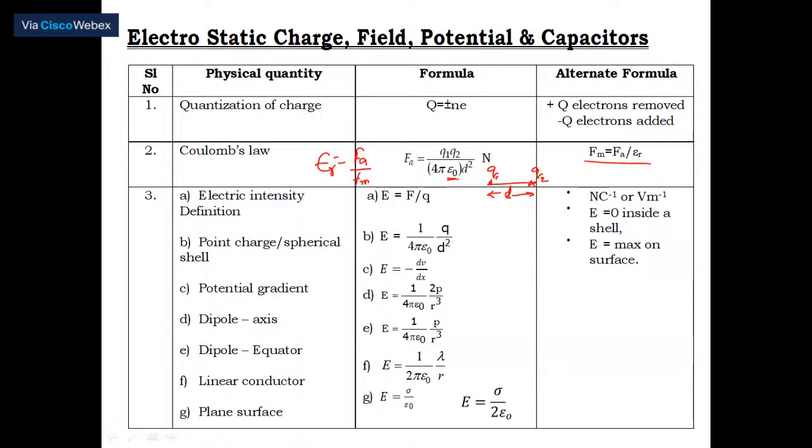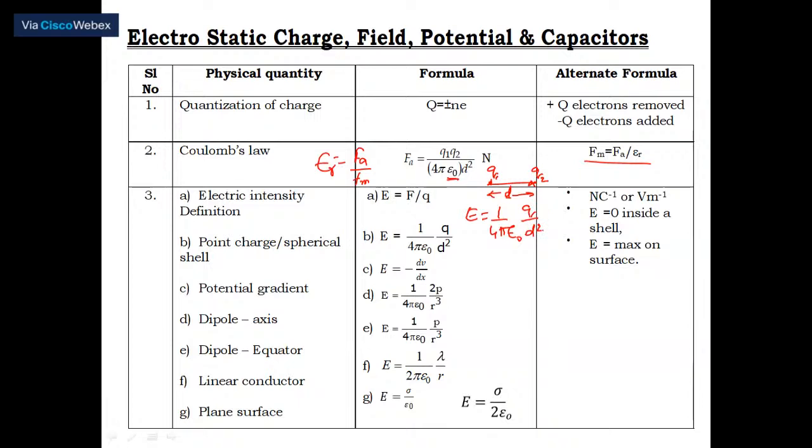What is that? We are able to calculate what is called electric intensity. Electric intensity is nothing but the force experienced by any unit positive charge placed in the vicinity of any other charge. Thereby E is given by the relation, E is equal to 1 by 4 pi epsilon naught into charge by distance square.